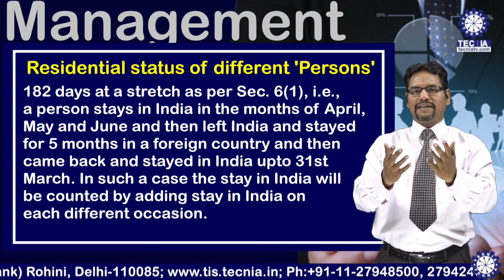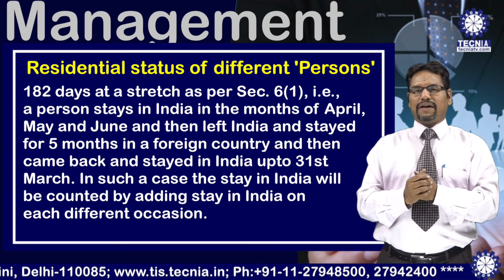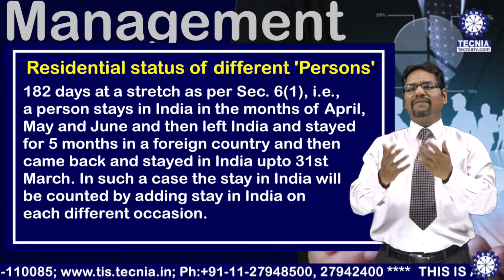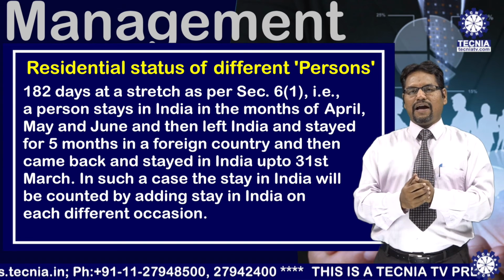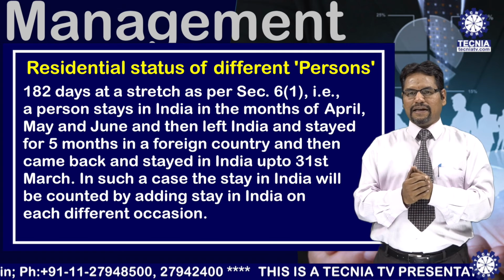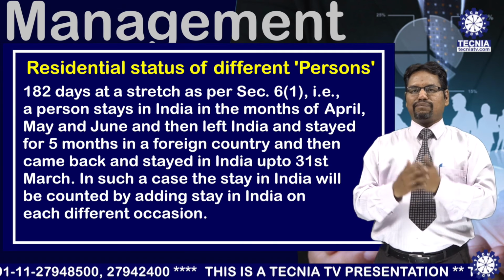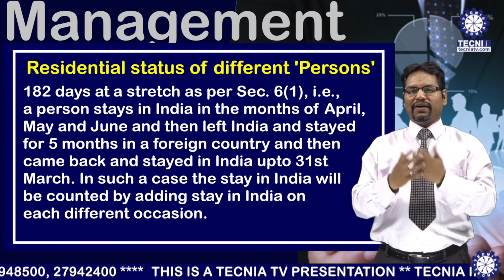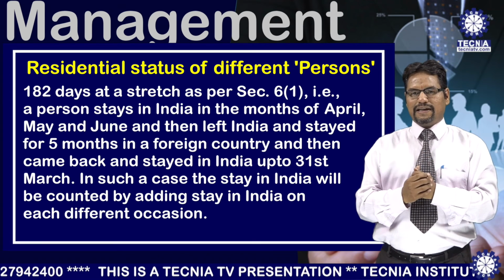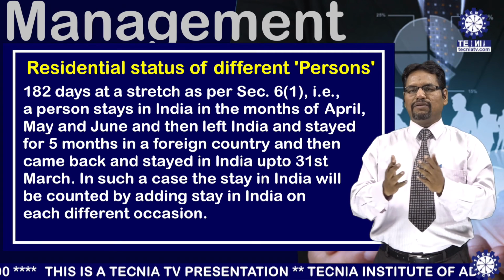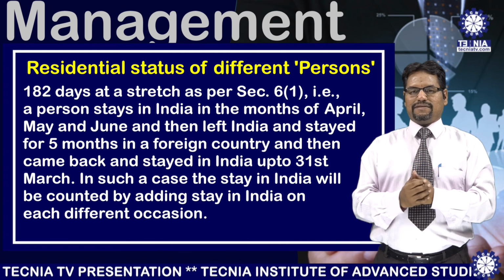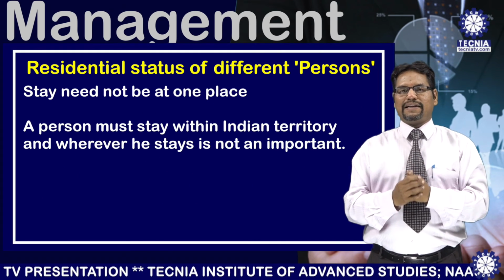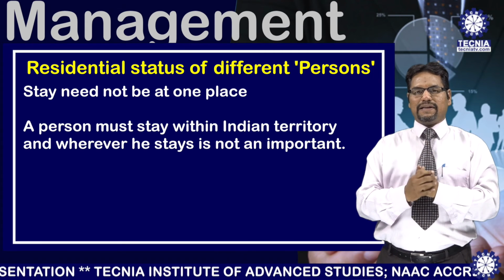For example, a person stays in India in April, May and June, then leaves India and stays for 5 months in a foreign country, and then comes back to India and stays up to 31st of March of the previous year. In such a case, the stay in India will be counted by adding the stay in India on each different occasion. It is a very important point that the stay need not be at one place.